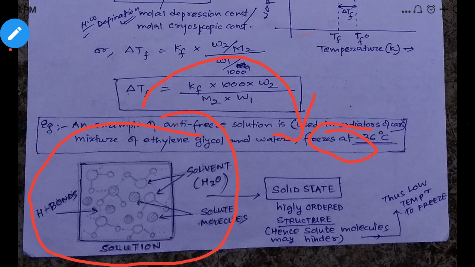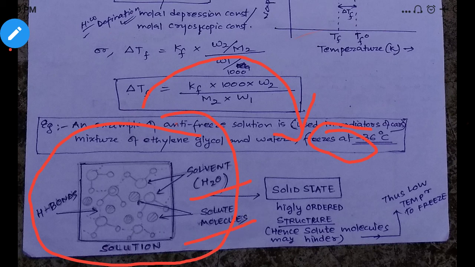They are random, but you are trying to make it an ordered arrangement. So when the solute molecules will be there in the solution, along with the solvent molecules, you can see I have represented here the solvent. I've just marked here solvent, and these circles are the solute molecules.